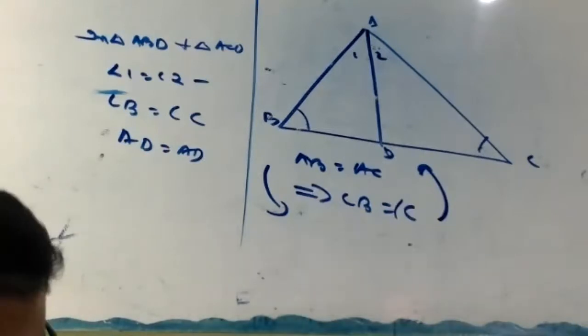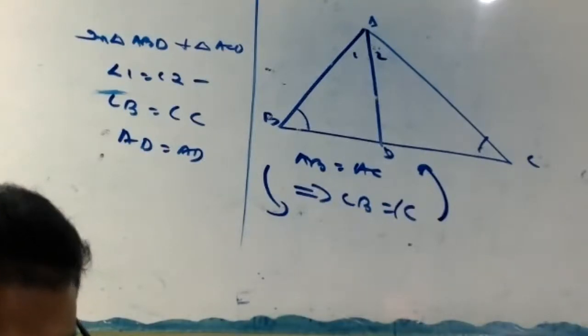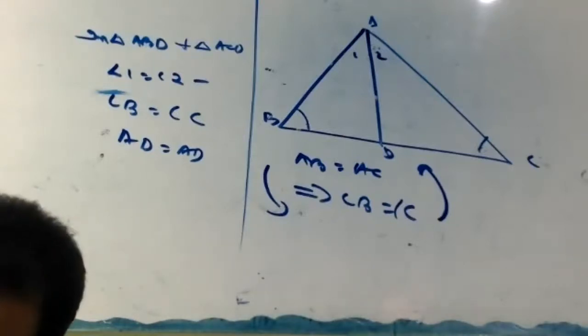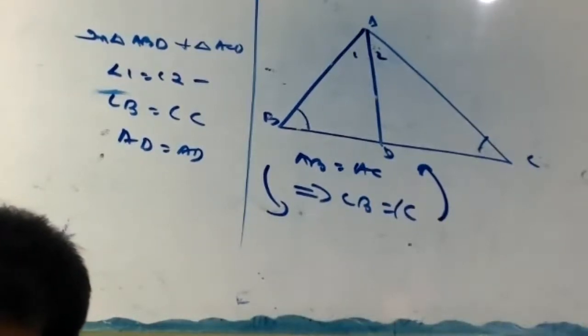Okay, this star question. In the figure, PQRS is a square.